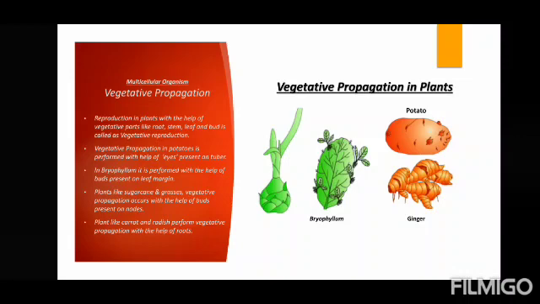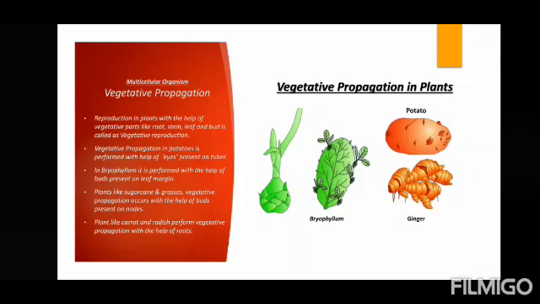Moving on to the next type of asexual reproduction, which takes place in multicellular organisms, is vegetative propagation. Now in plants there are two types of parts: vegetative parts and reproductive parts. For example, a flower is a reproductive part of a plant, but here the flower is not involved in the reproduction.